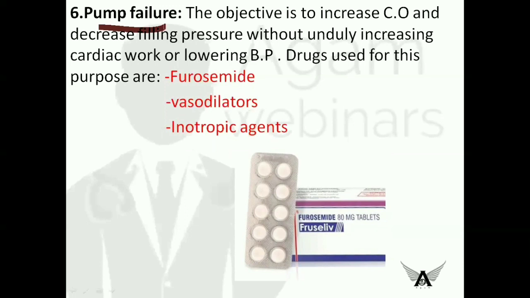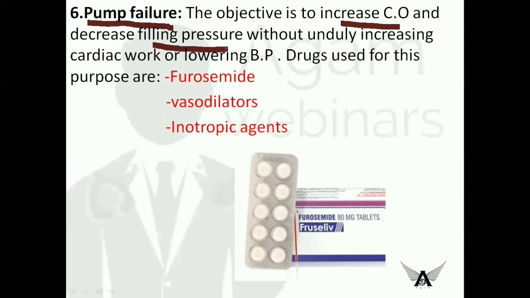Pump failure, it is a heart failure. Heart failure occurs in MI when there is more pressure and tearing of the papillary muscles in the septum, which leads to ultimate failure of the heart.